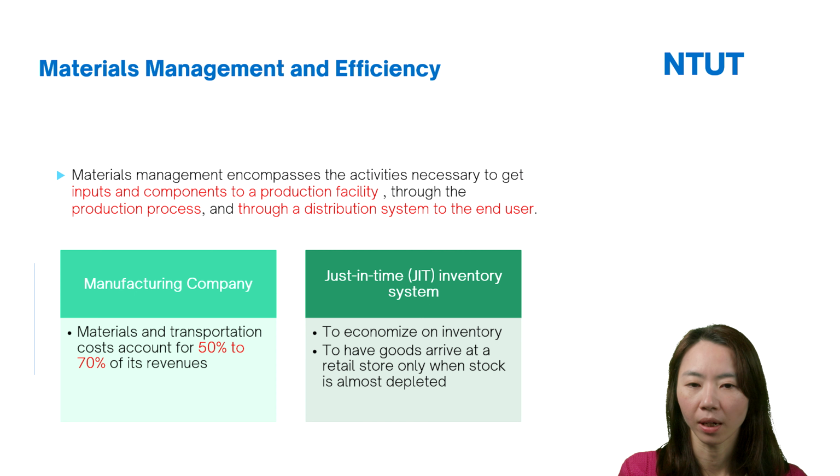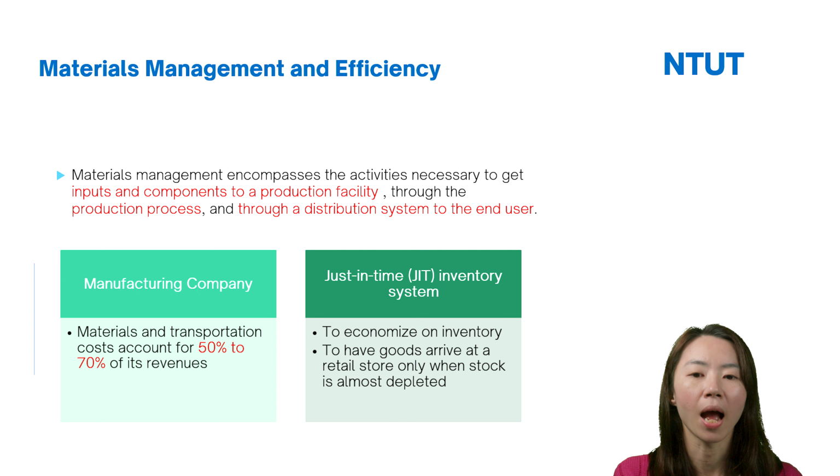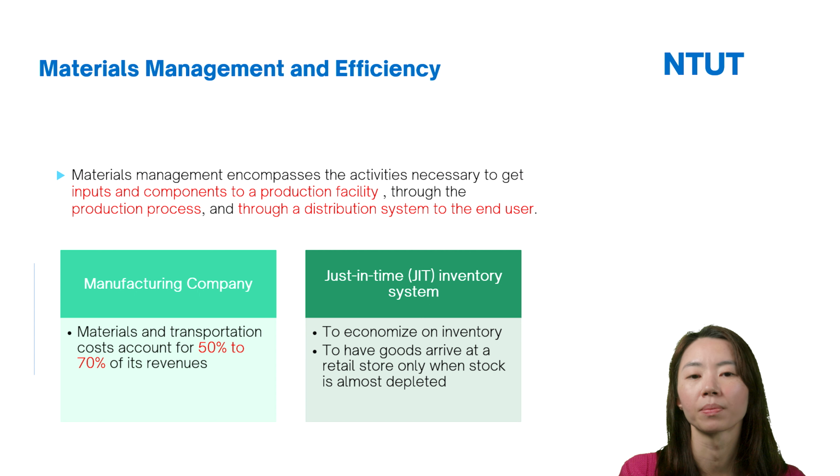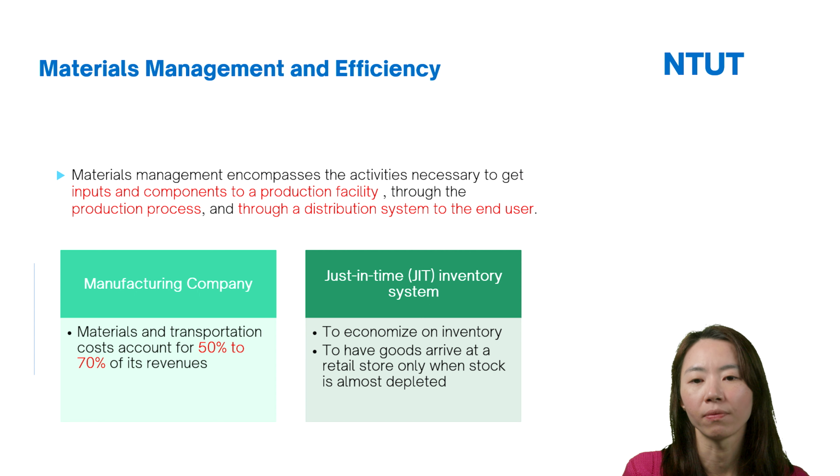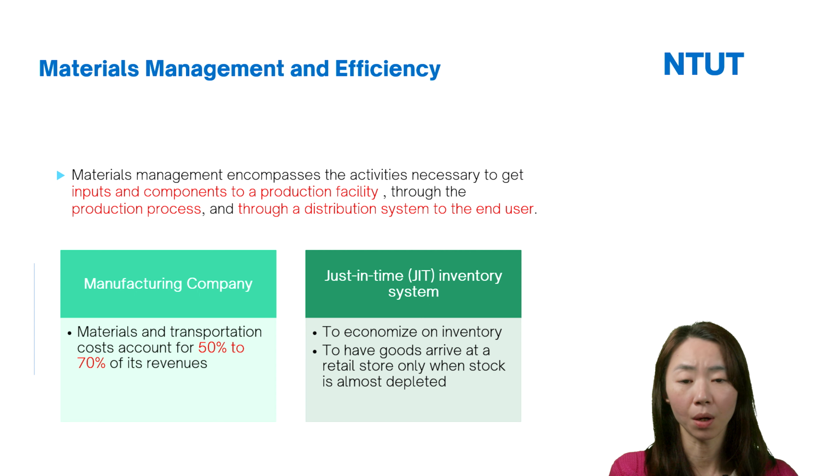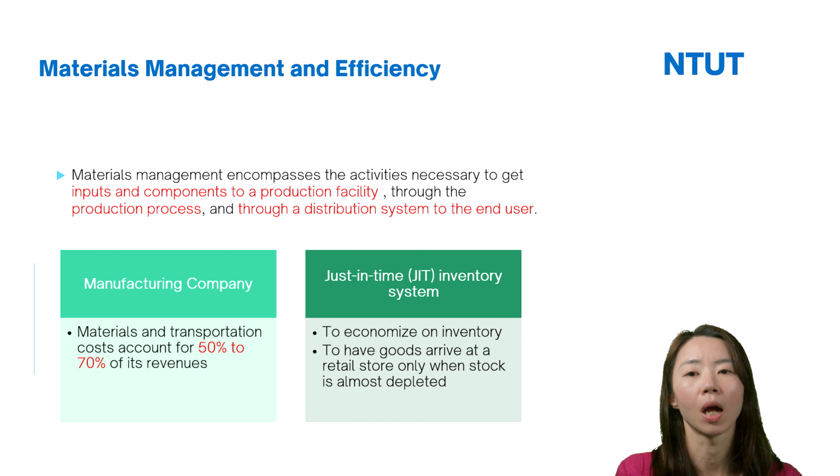On the other hand, using these systems can have goods arrive at the retail store only when the stock is almost depleted. So we can see that these systems can help firms reduce inventory cost, and this can help firms increase efficiency.